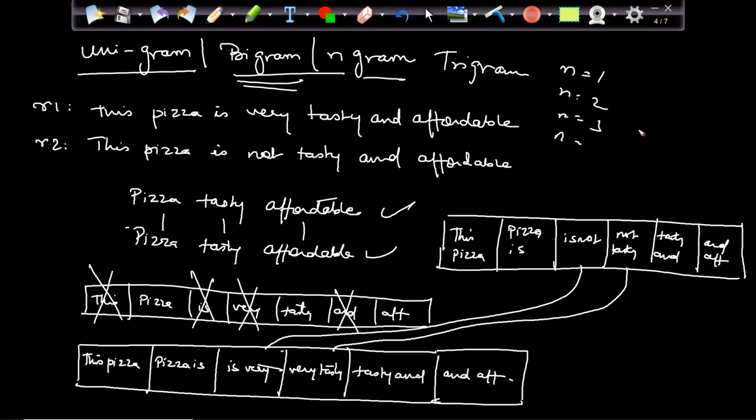And there is one more problem. Suppose I am coming up with bigrams. The size of bigrams will be bigger than unigrams. We'll see that practically later on. Basically the vector size is bigger than unigram. Right, so that is the whole idea about unigrams, bigrams and n-grams.